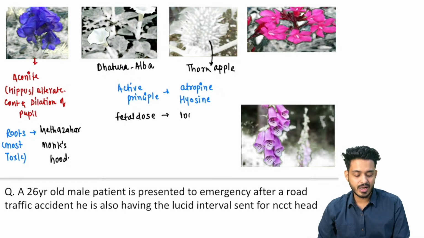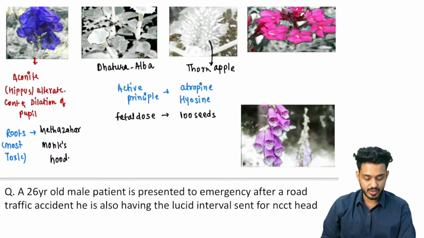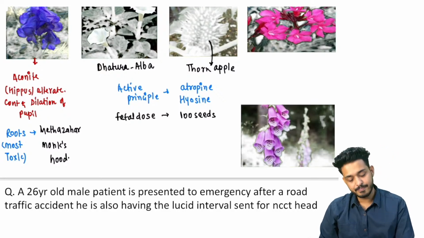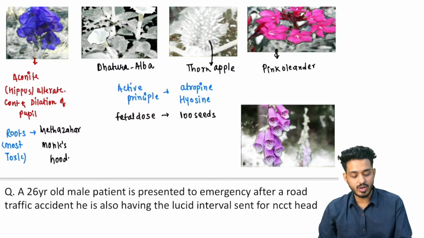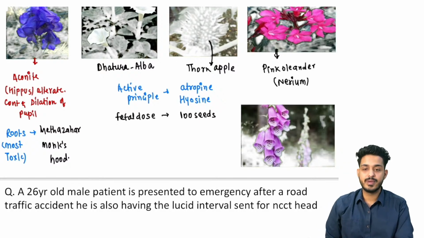That is going to be 100 seeds. What is the fatal dose? 100 seeds are going to be the fatal dose, right? What is this particular plant we are having? This is going to be your pink oleander. This is your pink oleander, also known as nerium, right?